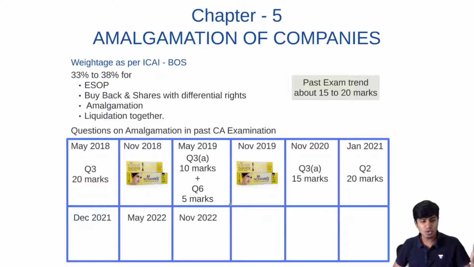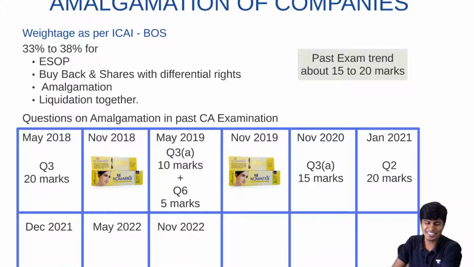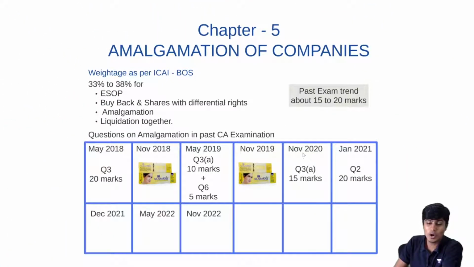So for all these 4 chapters together, the weightage is 33 to 38%. The past exam trend says that you can expect 15 to 20 marks. I also have it in store. In May 18, question number 3 was from this chapter for 20 marks. In November 18, there were no marks from this chapter. In May 19, question number 3A for 10 marks and question number 6 for 5 marks were from this chapter. And November 19 again, 2 marks. I like to keep my material updated. Then November 2020, a 15 marks question had come, and January 2021, question number 2 for 20 marks had come.